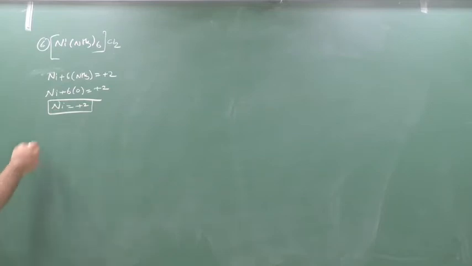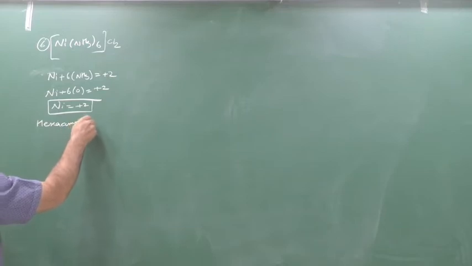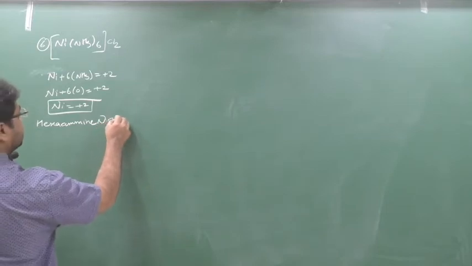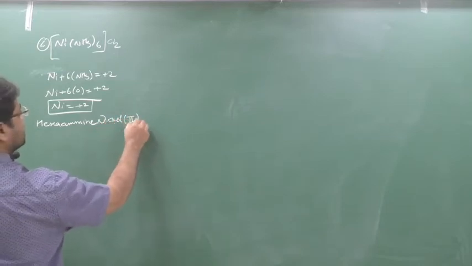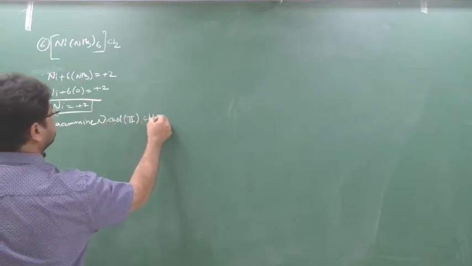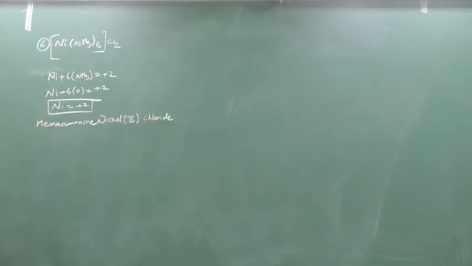The name is hexa. Ammonia is double m, so ammine. Nickel, because now the metal is in the positive complex, so the name is as it is, nickel. Hexaamminenickel(II) chloride. Clear? 7th, we will see. Are you understanding or not?